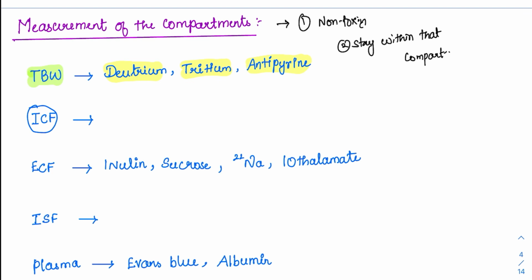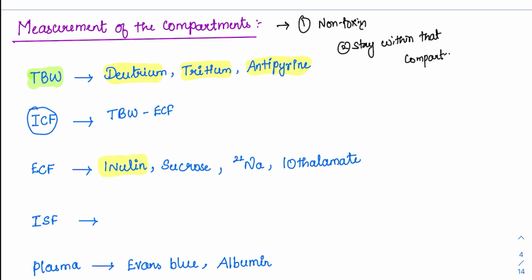How is ICF measured? We can measure it as total body water minus ECF, because ECF is easily measurable with some substances. The standard substance used is inulin, which is consistently used for ECF measurement. Other substances used are sucrose, sodium, iothalamate, and radioactive sodium and iothalamate.